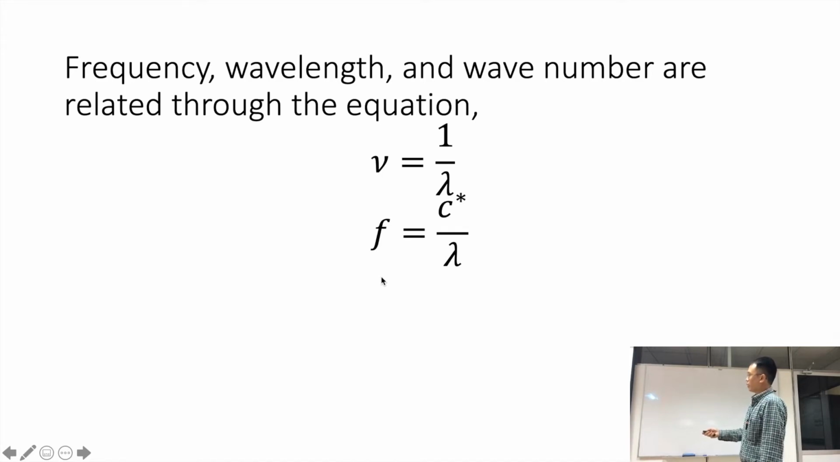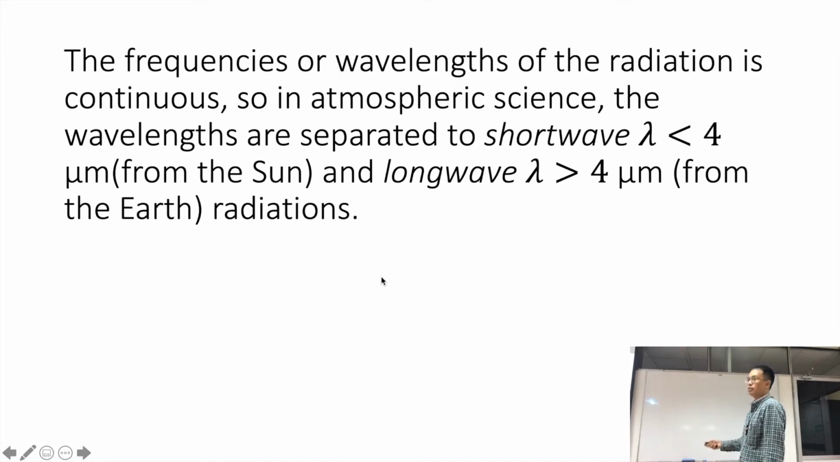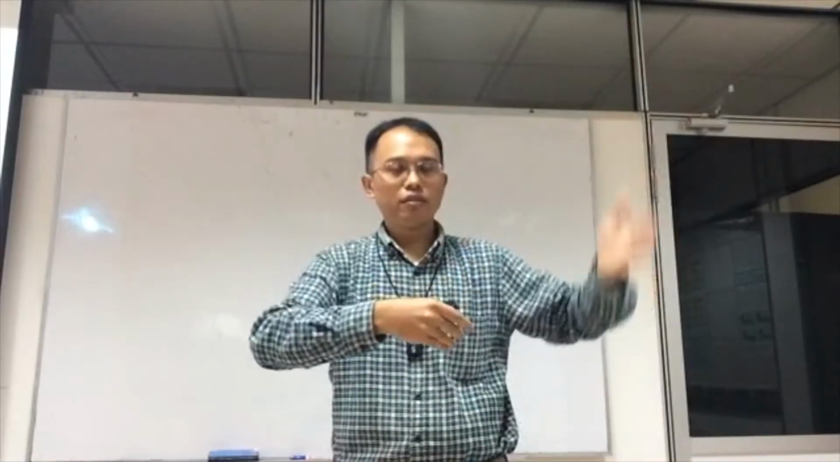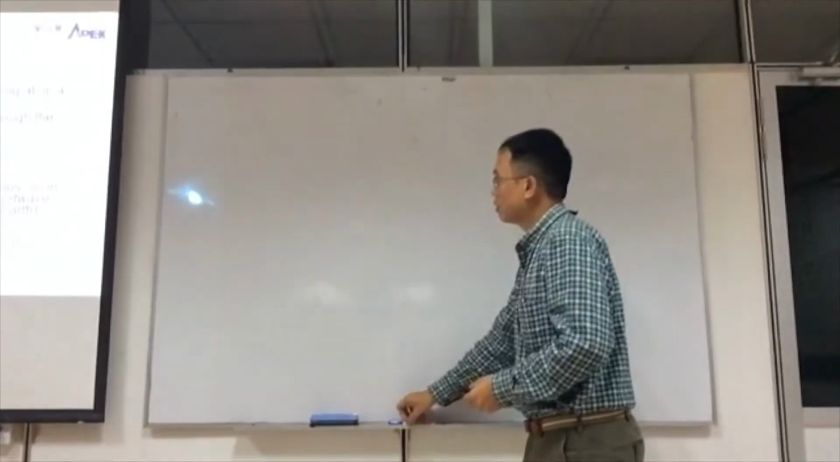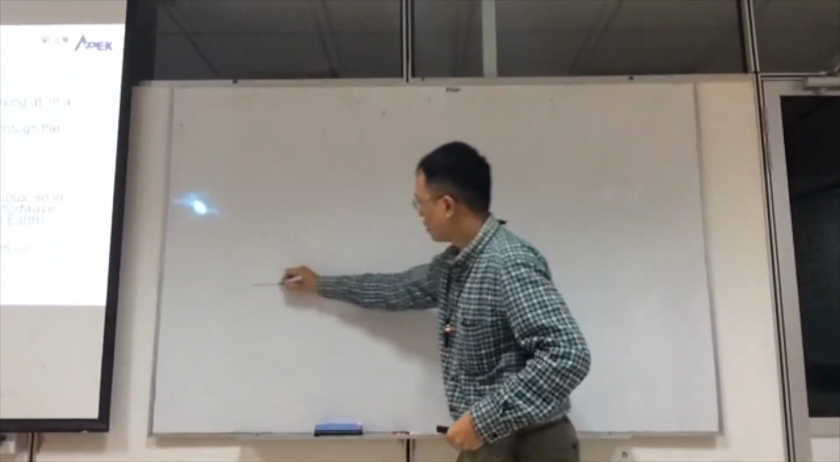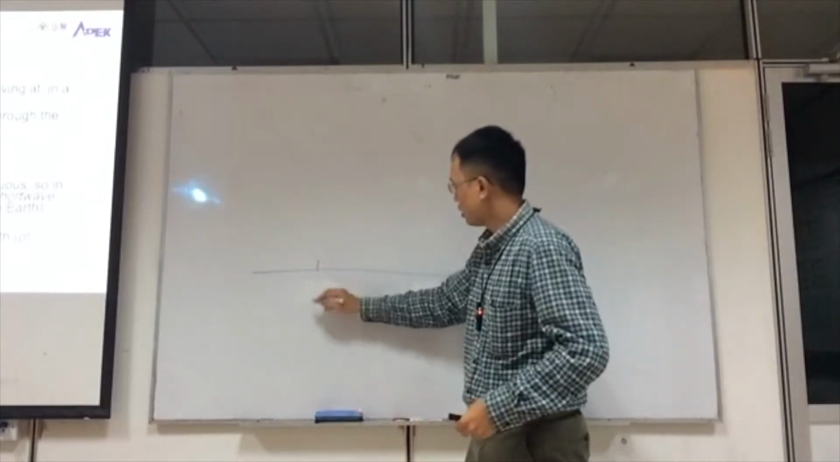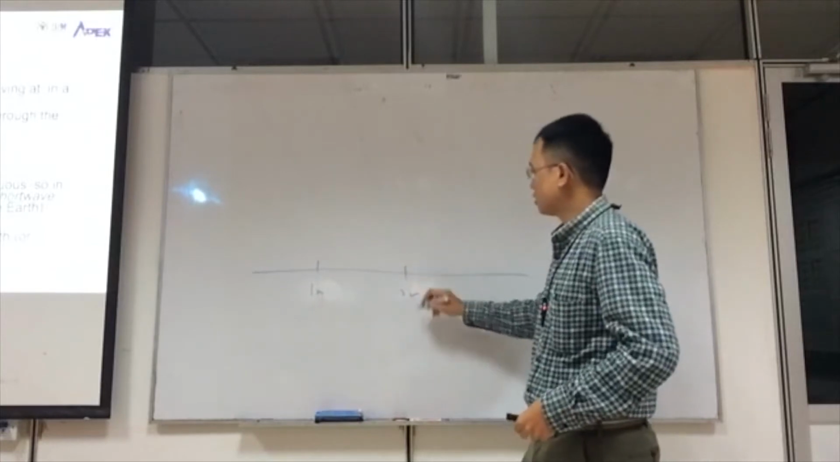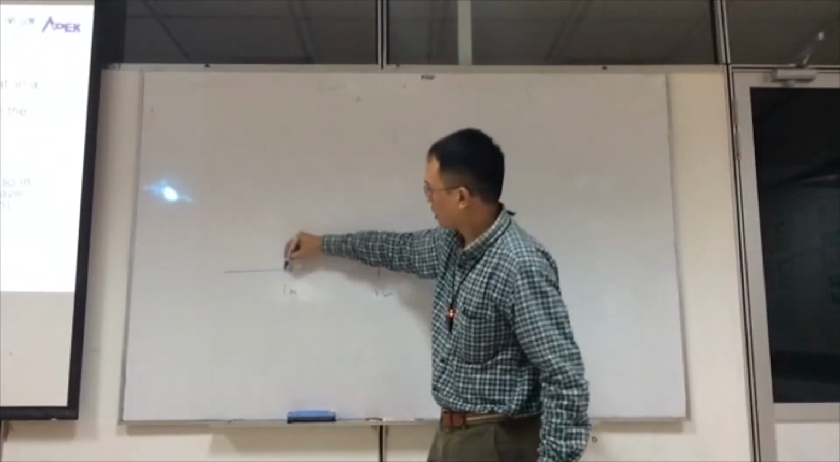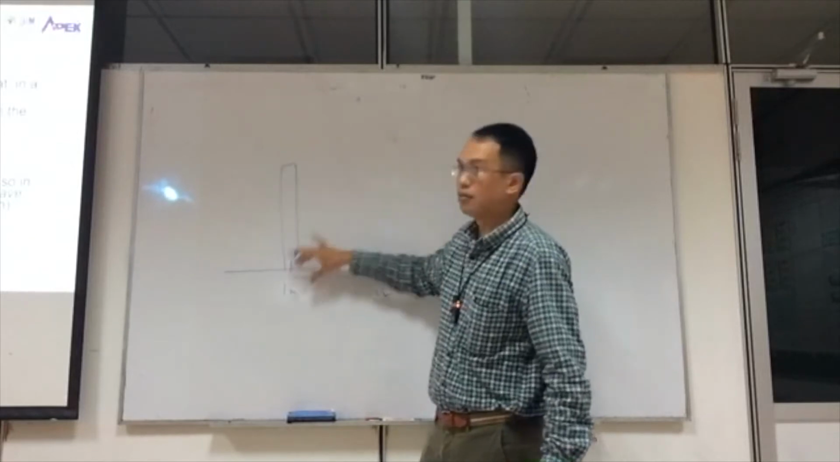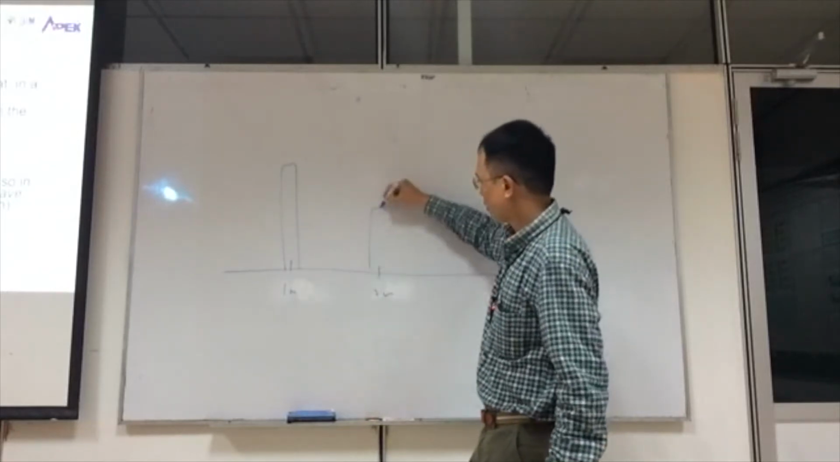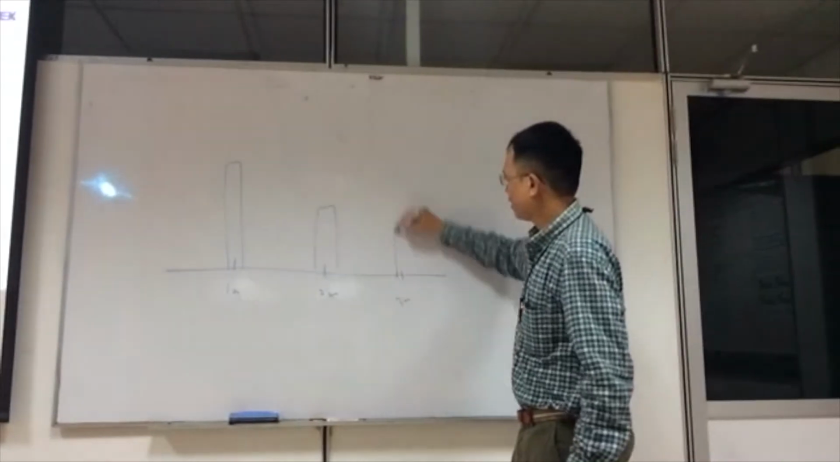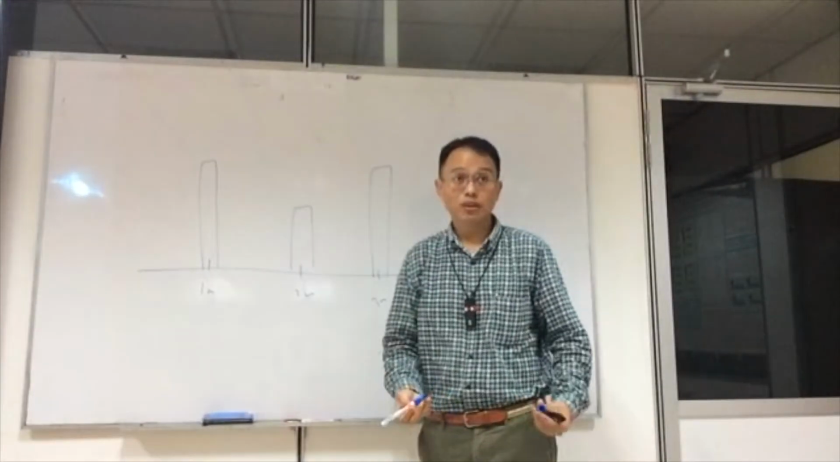Now the frequencies or wavelengths of the radiation is continuous, so it's not one particular frequency or one particular wavelength that is there. Like for example, you have a range, and then maybe 1 meter, and then 2 meters, and so on. And you imagine it to be where you have one type of wave, and then another type of wave, and maybe another wave at 3 meters, for example.